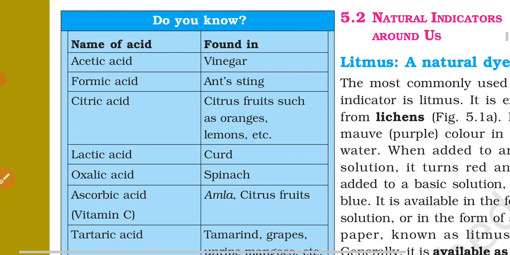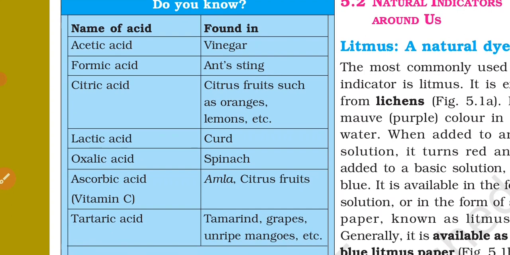So let us see. Acetic acid is found in vinegar. Then formic acid is present in ant's sting. When an ant stings our body, there will be a sharp pain due to the formic acid.